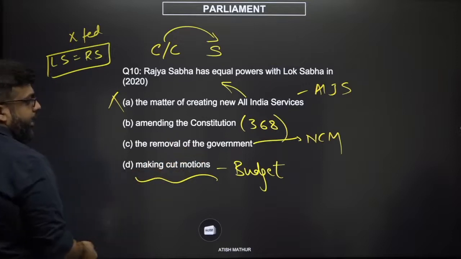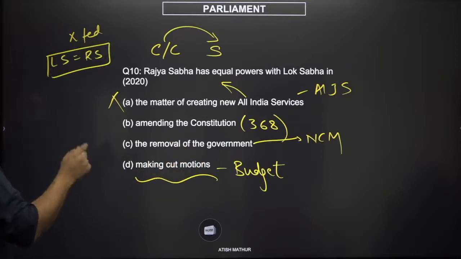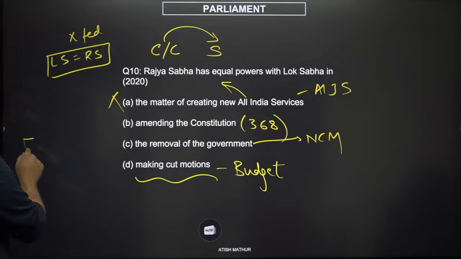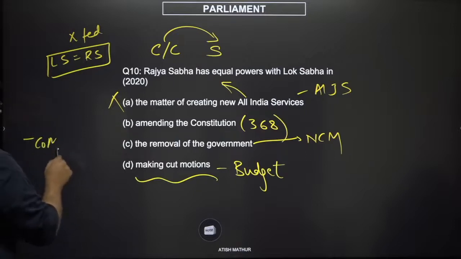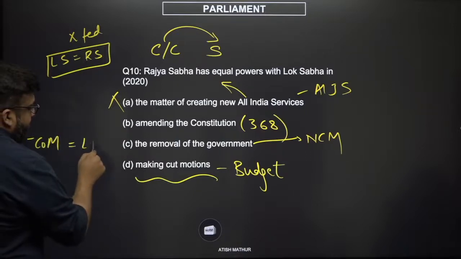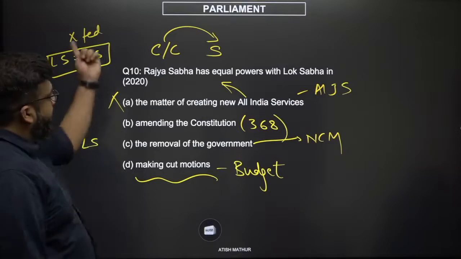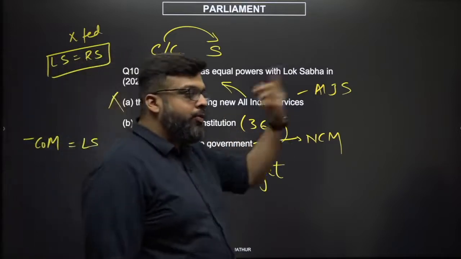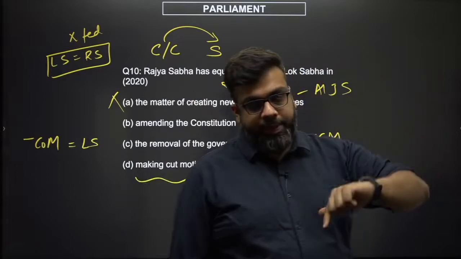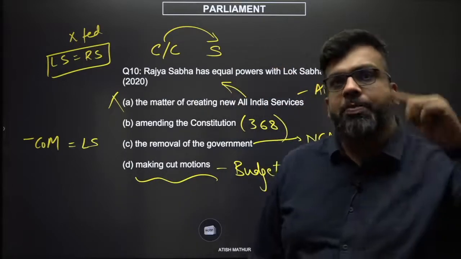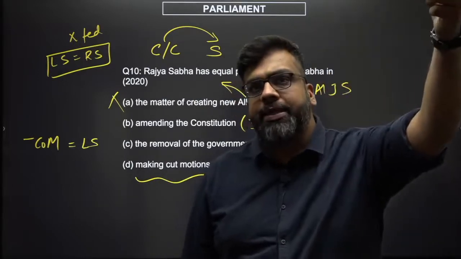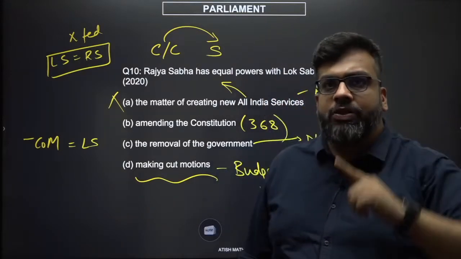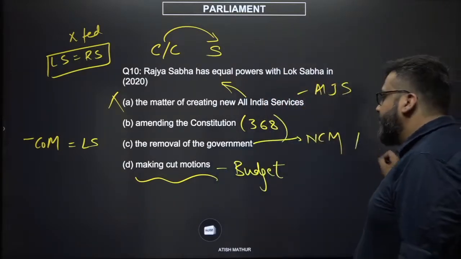When you're removing the government, which means what we're talking about is that the executive, the council of ministers are collectively responsible to the Lok Sabha. So if the Rajya Sabha had the powers to remove the council of ministers, a representation of the states would have a role to play in the political stability at the center, thereby violating center stronger than the states. Doesn't seem to be the case.